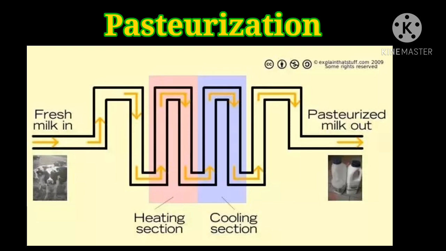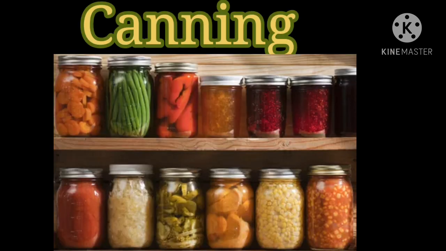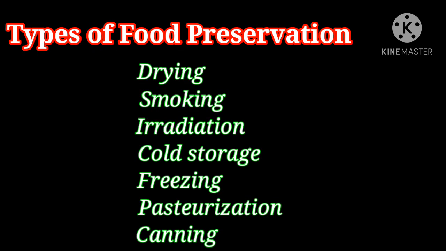For example, milk and beverages. The last one is canning. In this method, foods such as vegetables, fruits, meat and dairy products are stored in clean, steamed, airtight containers under pressure. Here what happens? It will kill the microbes by temperature. Clear? So canning, what do we have to do? We have to store it in a clean, steamed, airtight container. Clear, children?